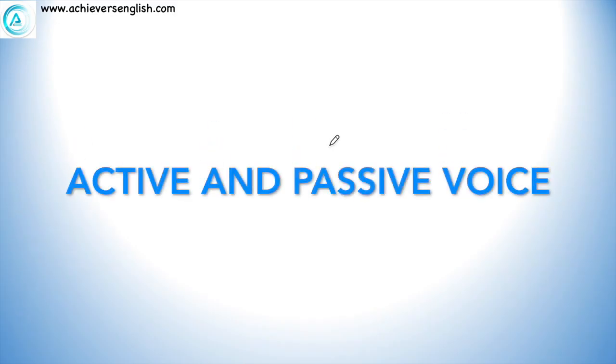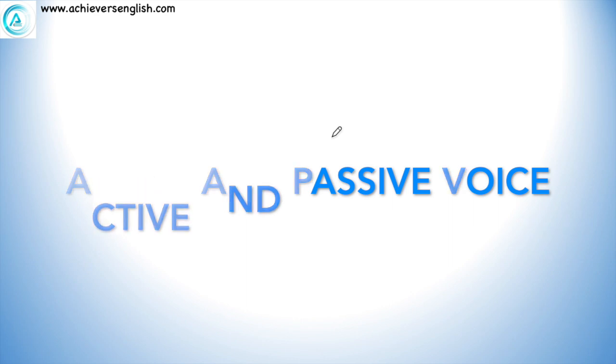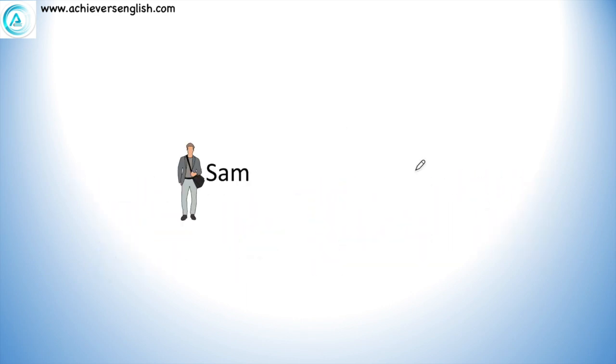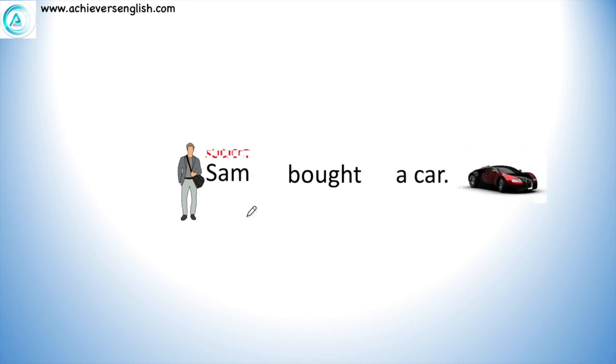Friends, today we are going to learn active and passive voice in this video. Here is a boy, Sam. Sam bought a car. We know that Sam is a subject because he is doing the action in the sentence. Bought is a verb and a car is the object of the verb. These are the basic things which are needed to understand before we begin with active and passive voice.